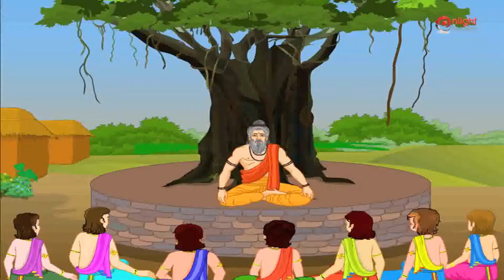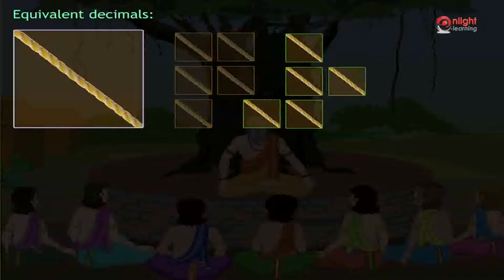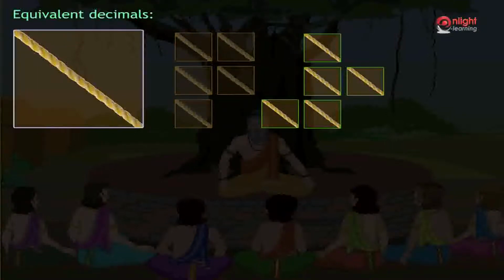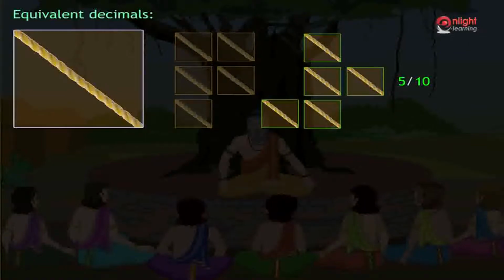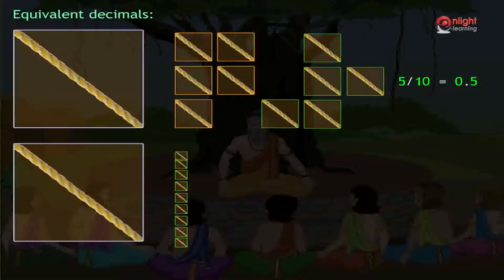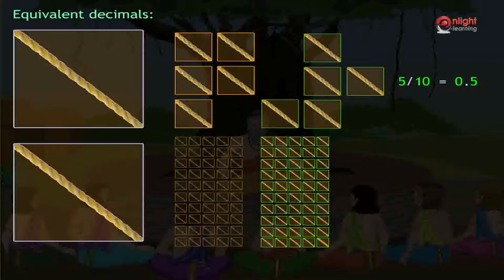Sure, Guruji. Take a rope. Now divide it into 10 equal parts. Take 1/2 of the rope. We will observe that we have 5 parts, or in other words, we have 5 by 10 of the rope. In decimals, we denote this as 0.5. Now take a similar rope and divide it into 100 equal parts. Take 1/2 of the rope. We will observe that we have 50 parts, or in other words, we have 50 by 100 of the rope. In decimals, we denote this as 0.50.